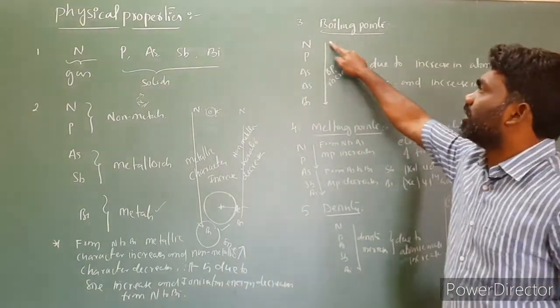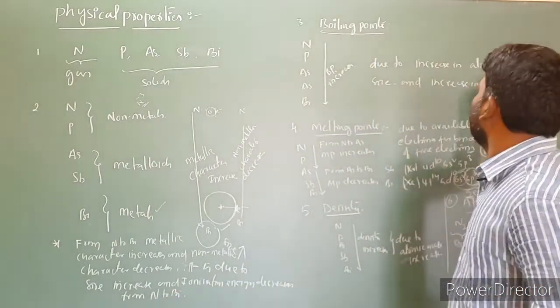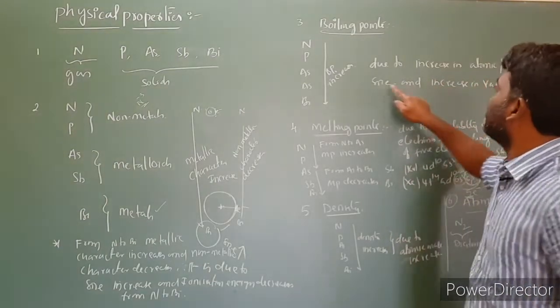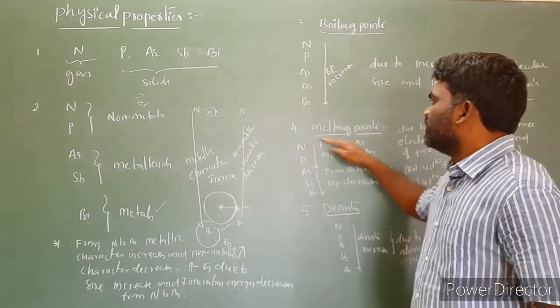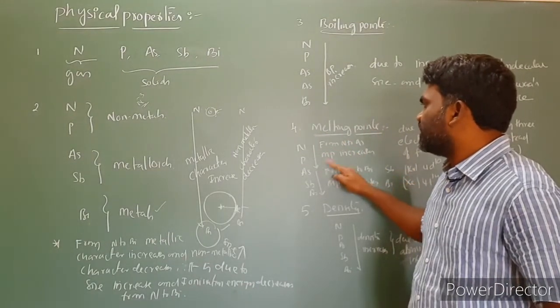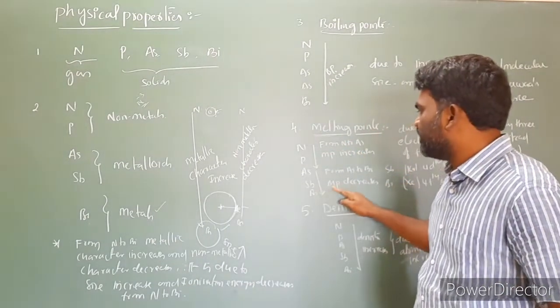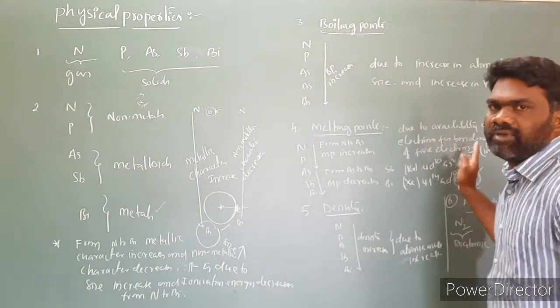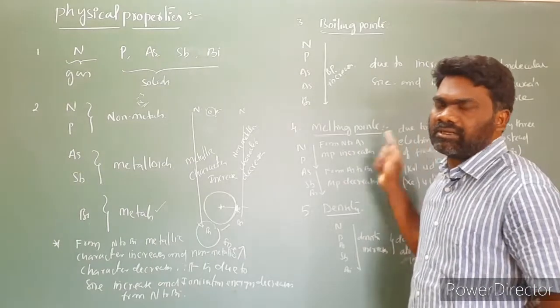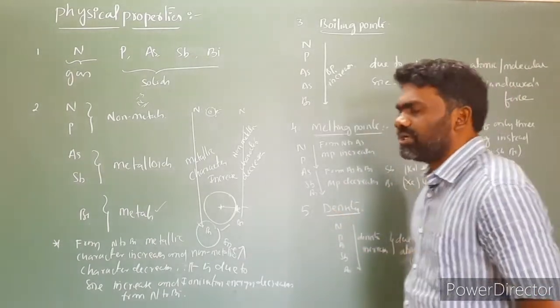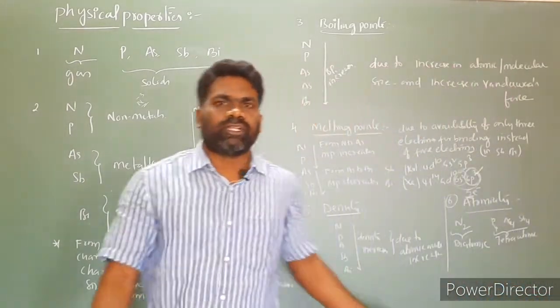Boiling points, from top to bottom, increase due to atomic mass, and atomic and molecular sizes increase; as a result van der Waals force increases. Next, melting points. From nitrogen to arsenic melting points increase, from arsenic to bismuth melting points decrease. This is due to the availability of only 3 electrons for bonding, and the inert pair effect. Then density: from top to bottom densities increase due to increasing atomic mass.